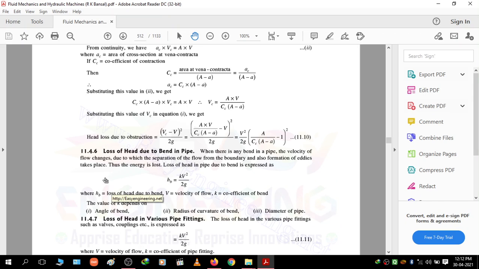Next is loss of head due to bend in a pipe. So when there is any bend in a pipe, the velocity of the flow changes, due to which separation of flow from the boundary and also formation of eddies takes place.